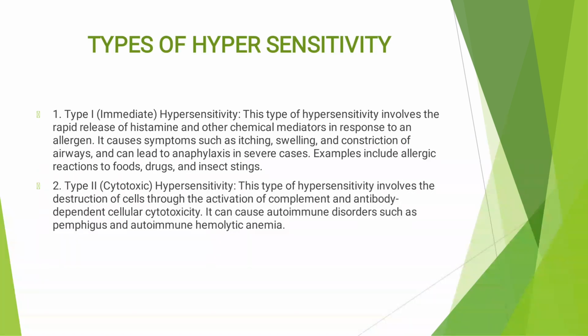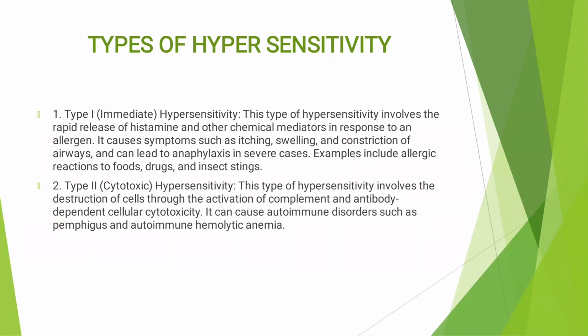The next concept is types of hypersensitivity. Type 1 hypersensitivity is also known as immediate hypersensitivity. This type of hypersensitivity involves the release of histamine and chemical mediators in response to an allergen. Symptoms will be itching, swelling and constriction of airways. Examples are allergic reactions to food, drugs and insect stings.